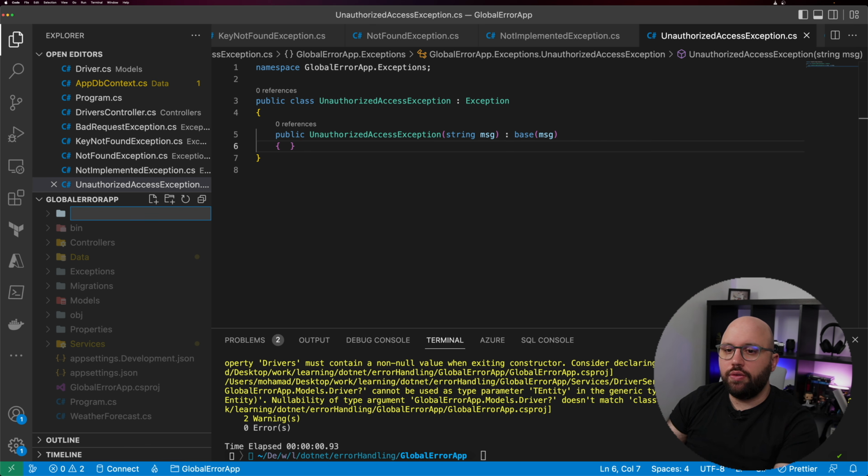So right now, although we have these 5 exceptions, we are not able to tie them together in any way. So the next step for us is to have a middleware. This middleware is going to be able to intercept any exception which might be popping up, and based on the exception type, we're going to do some implementations. In order for us to do that, we need to go back to the root directory, and inside the root directory we're going to create a new folder, and we're going to call it configurations.